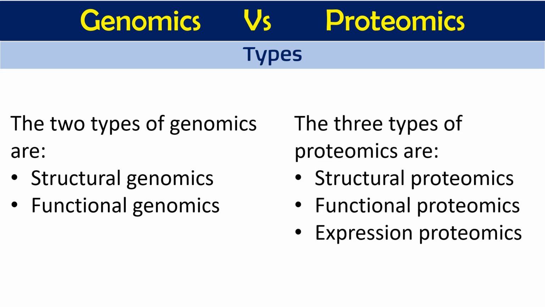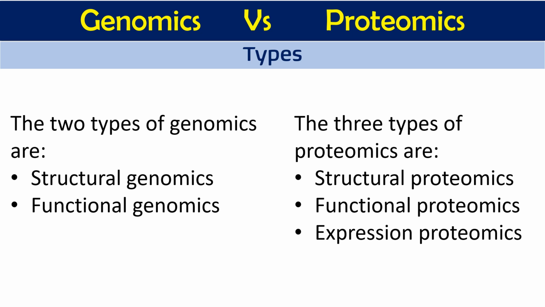At the same time, proteomics has three different categories: structural proteomics, functional proteomics and expression proteomics. Structural proteomics is the study of the structure of proteins and their location in the cell, because every protein's destination is different. Proteins are expressed in the cytoplasm, but their destinations are different.